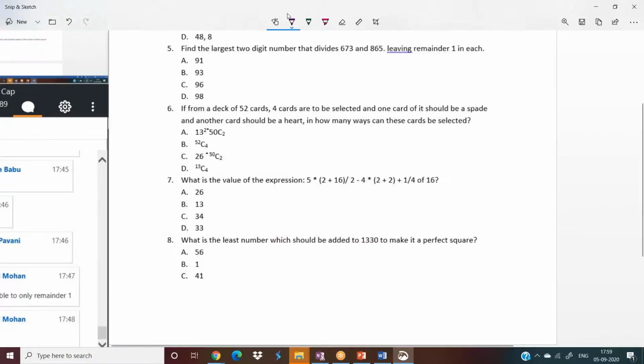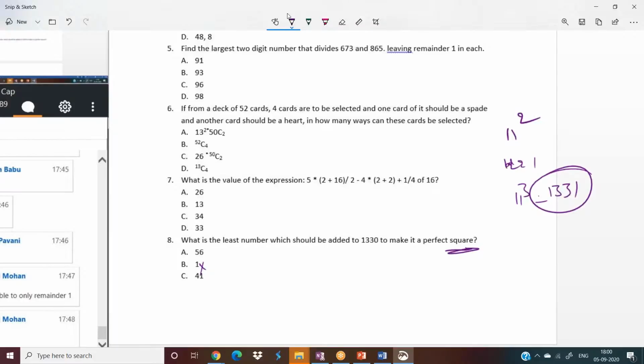Next, what is the largest number which should be added to 1330 to make it a perfect square? So you should be good with squares also. What is 11 square? 121. 11 cube is, sorry, 1331. So here they are asking about a square. So 1331 can be eliminated because it is not a perfect square, it is a perfect cube. So which number should be added to 1330?